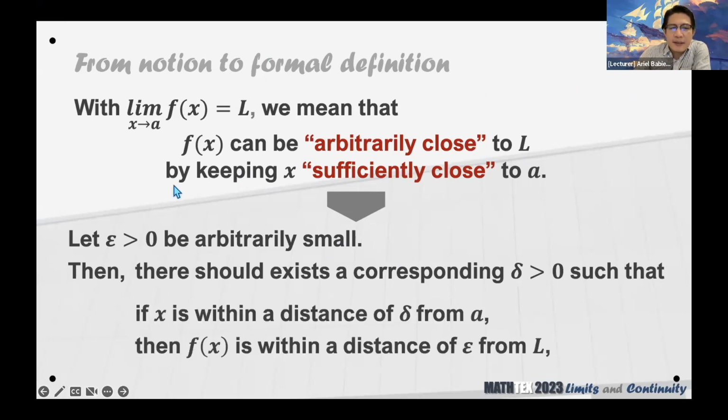It's because of this. Epsilon, arbitrarily small, correspondingly should be a delta. And what is the requirement? This is the requirement. The requirement is if x is within a distance delta from A, again, yung delta po ay nagre-represent lamang ng distance ng x from A, then f of x is within a distance epsilon from L. Magkakalimutan, delta represents the maximal distance of x from A. So that's why written here, if x is within a distance delta from A, then the corresponding function value is within a distance epsilon from L. And let me continue with that.